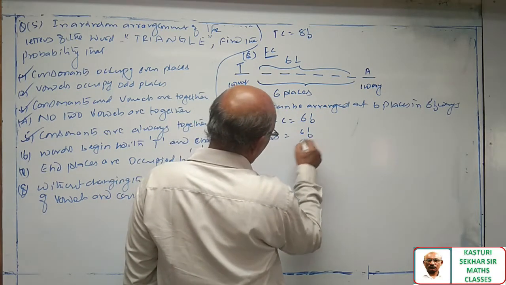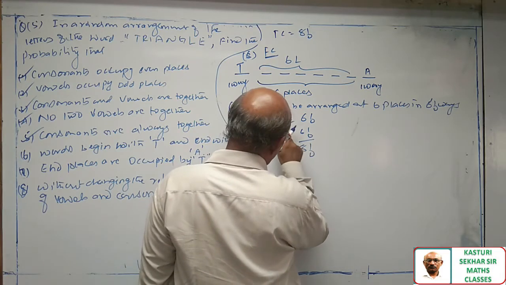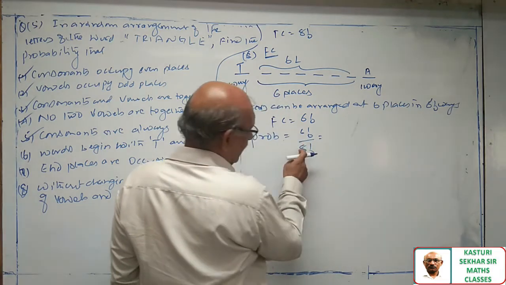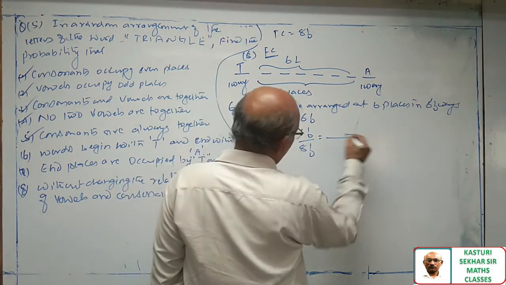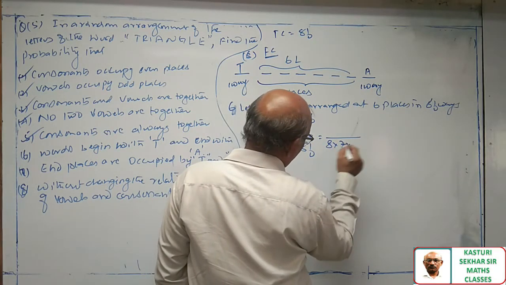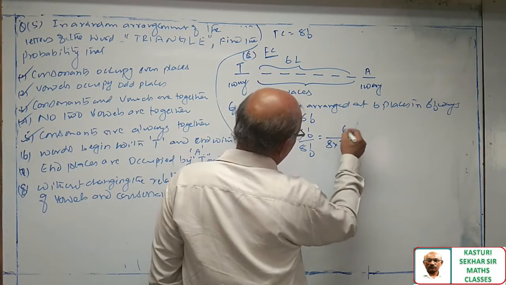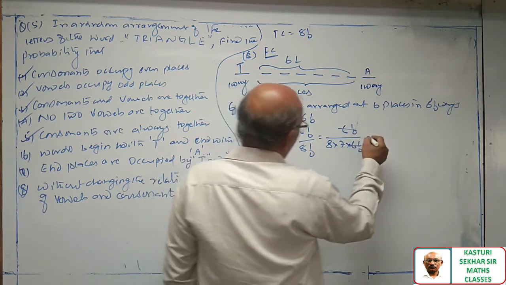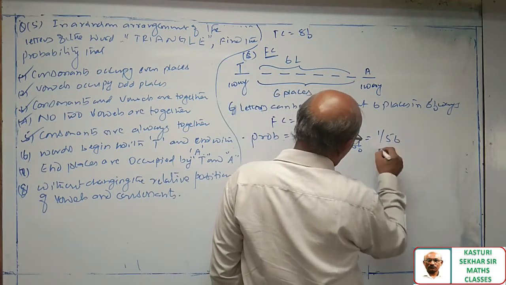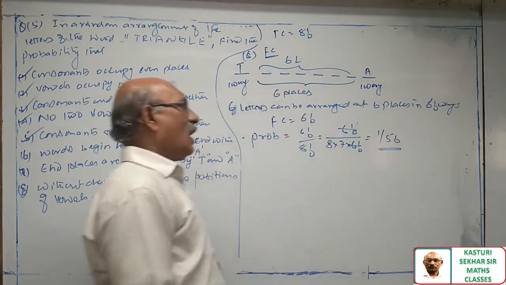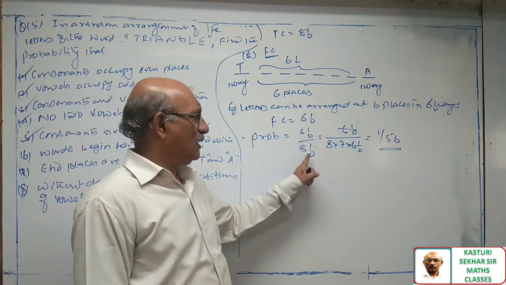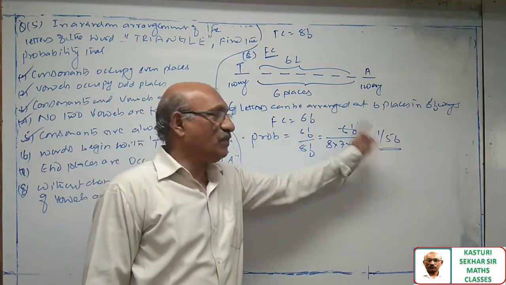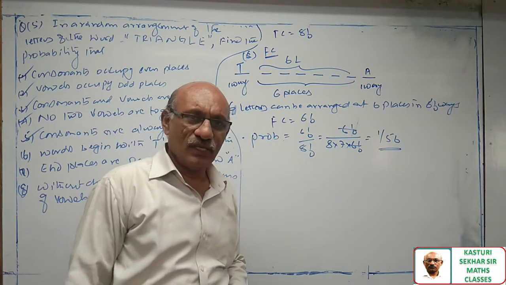Probability is equal to 6 factorial by 8 factorial. Numerical difference of these two numbers is 2. Denominator can be written as 8 into 7 into 6 factorial. So 1 by 56. Answer either you can leave in this way or you can simplify, you'll get 1 by 56. Okay.